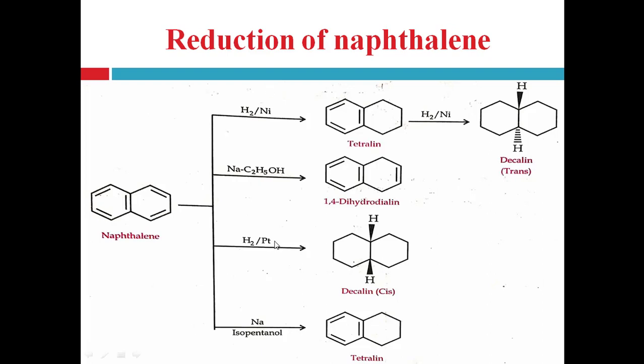So naphthalene on hydrogenation with nickel as a catalyst forms decalene in trans configuration, and naphthalene on hydrogenation with platinum as a catalyst forms the decalene with cis configuration, right? Then naphthalene in presence of sodium and isopentanol forms the tetralene molecule, right? So these are the different reduction reactions of the naphthalene.